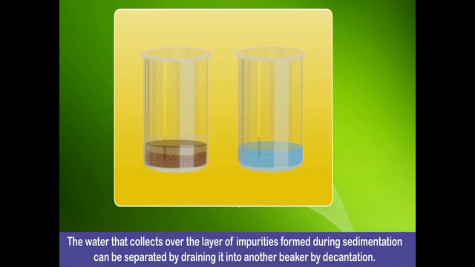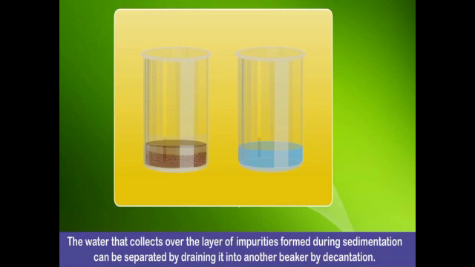This is called decantation. Dear students, you can understand. After sedimentation, the impurities will get settled at the bottom. So the water will stay at the top. Pouring out this clear water into another vessel is called decantation. Look at this picture, students, another example of decantation or sedimentation.